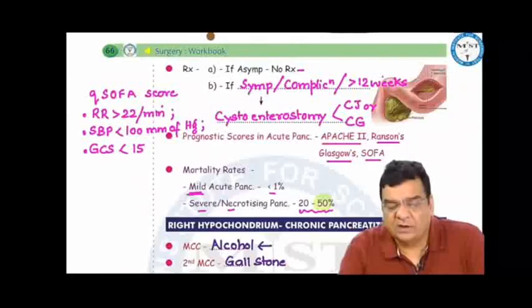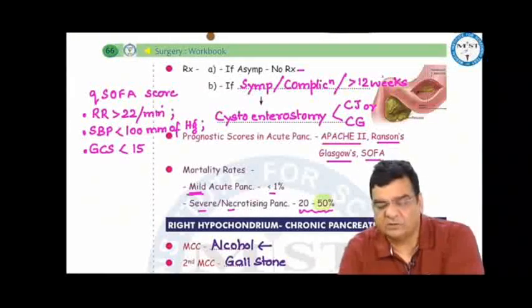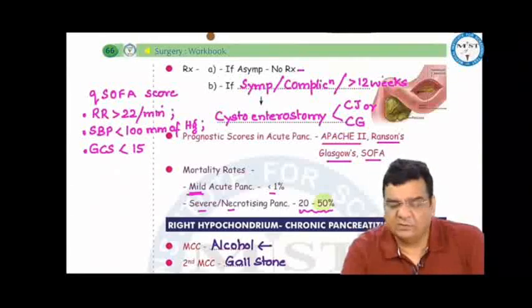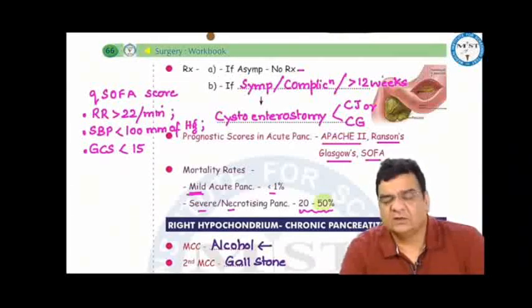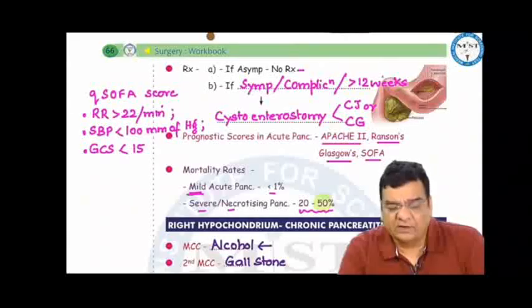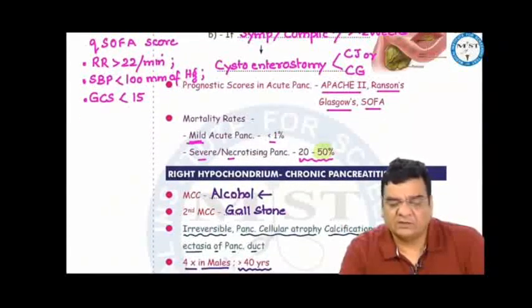For prognosis in acute pancreatitis, we can take the help of various prognostic scores like APACHE II, Ranson's criteria, and SOFA scores. A quick SOFA or qSOFA score comprises respiratory rate more than 22 per minute, systolic blood pressure less than 100 mm of mercury, Glasgow Coma Scale less than 15, and indicates that the risk of mortality is higher. In mild acute pancreatitis, mortality risk is less than 1%. In severe necrotizing pancreatitis, the risk is 20 to 50%.